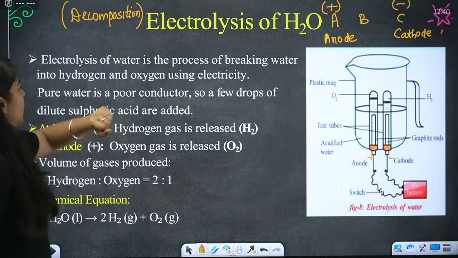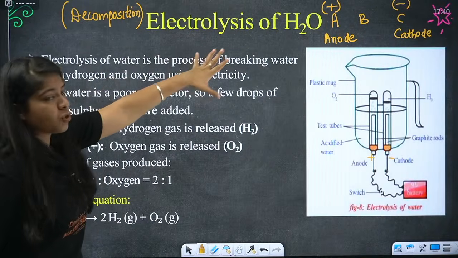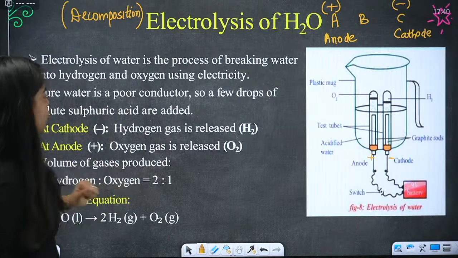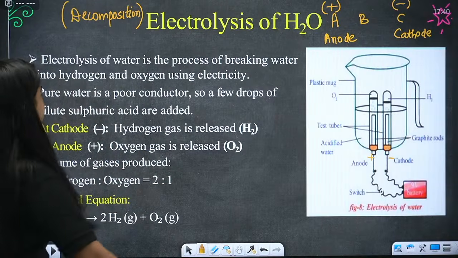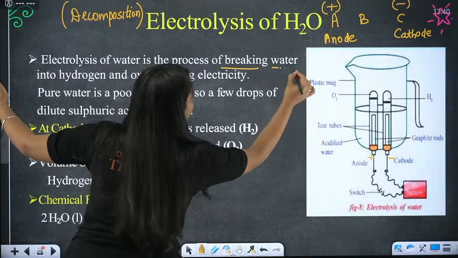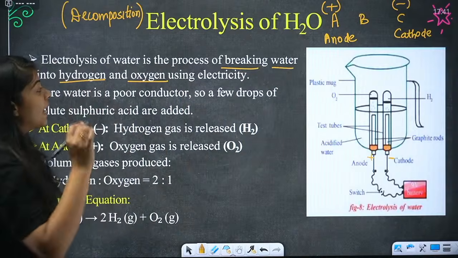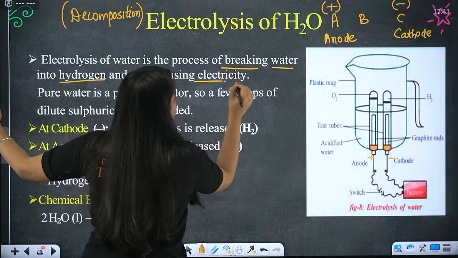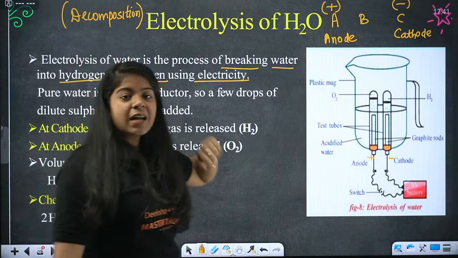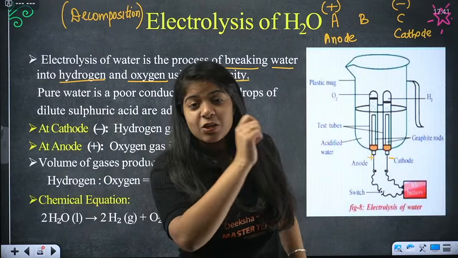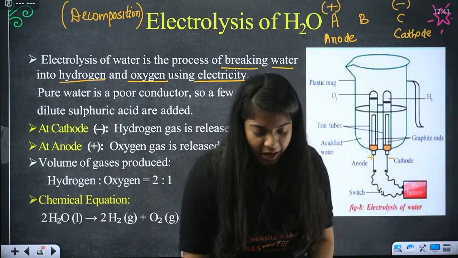Now what is written? Electrolysis of water is the process of breaking water into hydrogen and oxygen. So it is the breaking of water into hydrogen and oxygen using electricity. What am I doing here? I am highlighting the keywords, just like you have to in your exams.